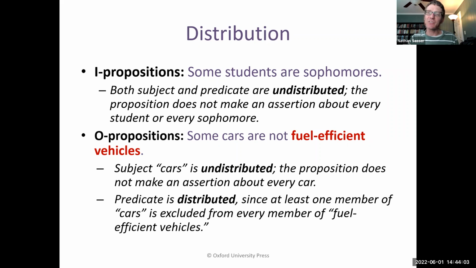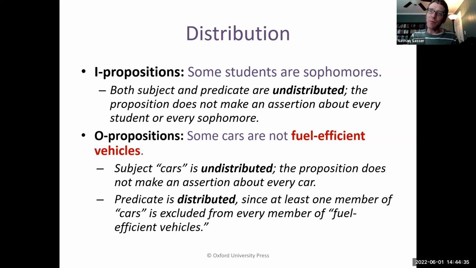And now, actually, this might be the most confusing one conceptually for me, maybe just a personal issue. O-type propositions: some S are not P. For example, some cars are not fuel-efficient vehicles. Okay, now let's start with the subject term. Are you saying something about all the cars? No, you're not. You're just saying something about at least one of them, namely that at least one of these cars is not fuel efficient.